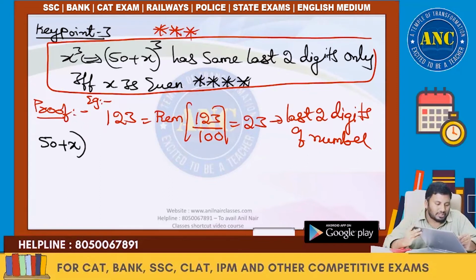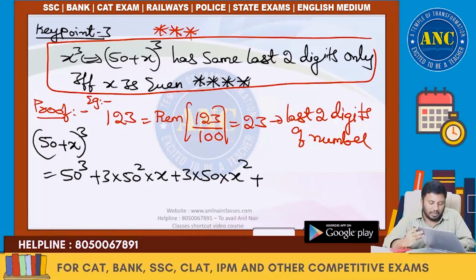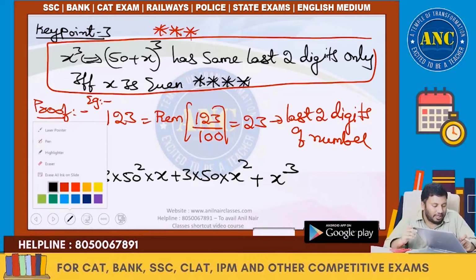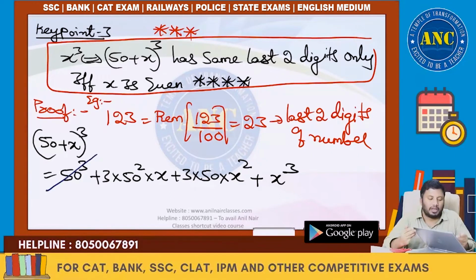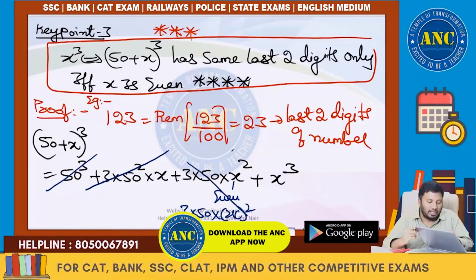So (50 plus x) whole cube, like (a plus b) whole cube, is a cube plus 3a square b plus 3ab square plus b cube. Now if you observe, 50 cube is divisible by 100. 50 square is divisible by 100. If x is an even number, x equals 2k, then 3 into 50 into (2k) whole square is 4 into 50, divisible by 100. What is left? x cube.